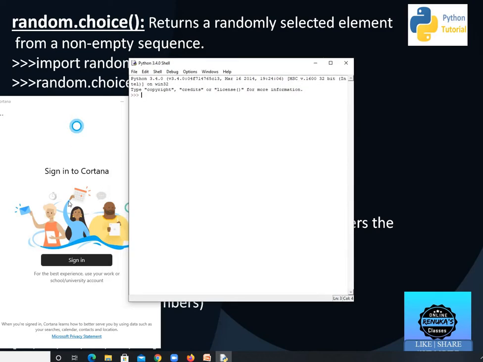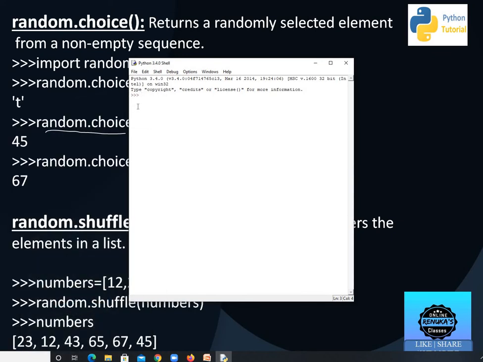So in the Python shell we are going to open this. First is import random. That is compulsory, we have to import the module. Then our first command was random.random, and it is saying 0.21.